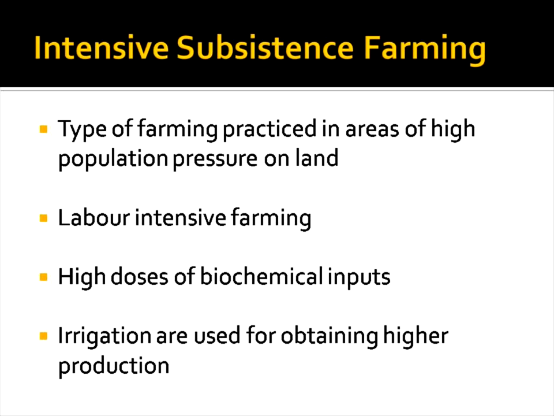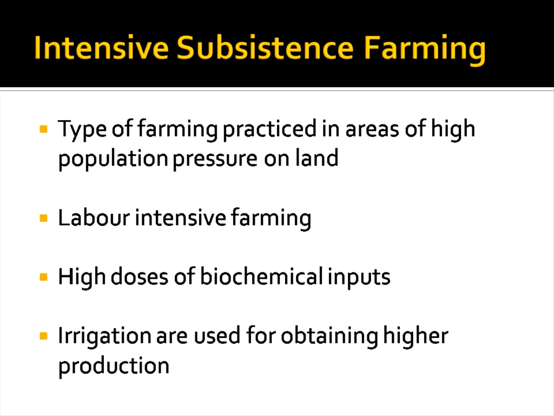That is what the fertilizer uses are most probably they are doing in this farming activity. That is what the term called intensive subsistence farming. And irrigation is used for obtaining higher production. For example, for higher production they are using different types of irrigation methods, that is channel irrigation. You can go for drip irrigation to spend a little amount of water. That is the type of irrigation. Also they are going in multiple manners.